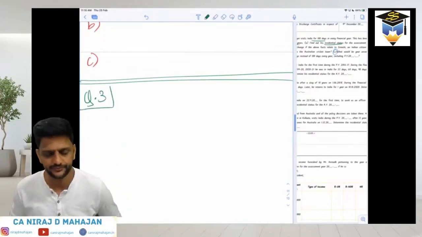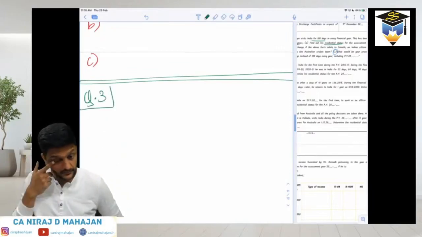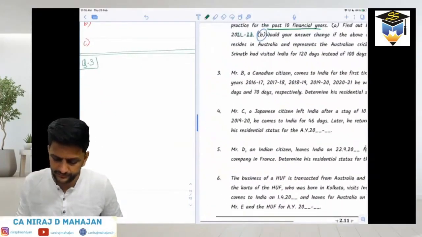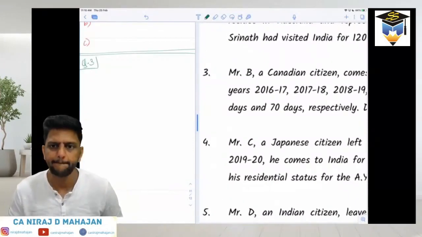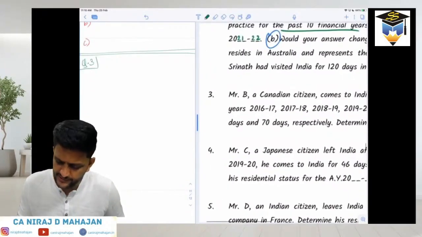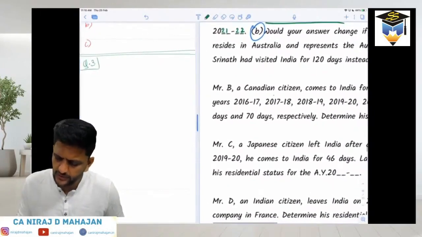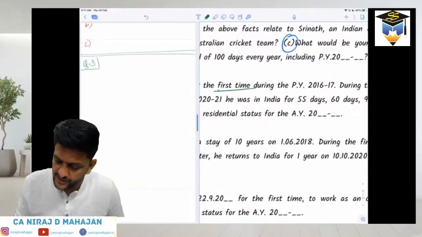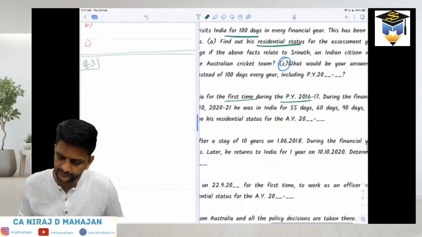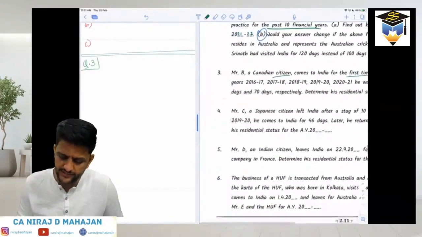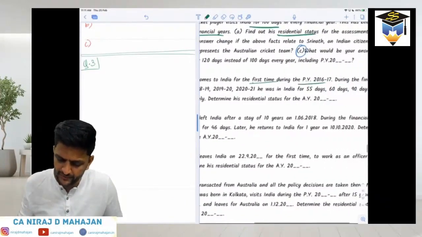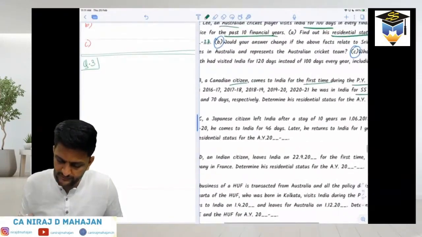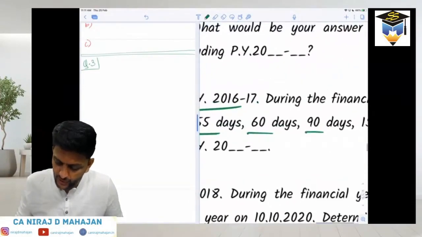Question number 3. Please pay attention. Mr. B, a Canadian citizen. Citizenship doesn't matter to us actually right now, है ना? Comes to India for the first time during the PY 16-17. Alright till here? During the financial year 16-17, 17-18, 18-19, 19-20 and 20-21, he was in India for 55 days, 60 days, 90 days, 150 days and 70 days respectively. Determine his residential status obviously for the year 21-22.